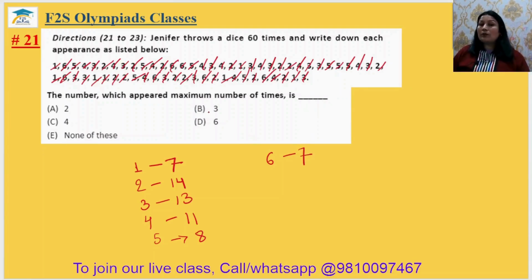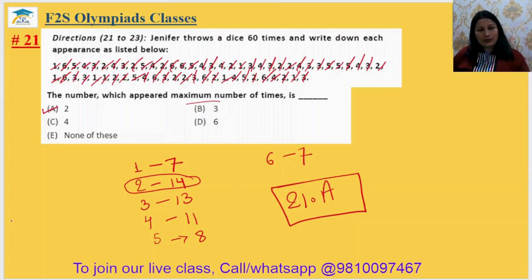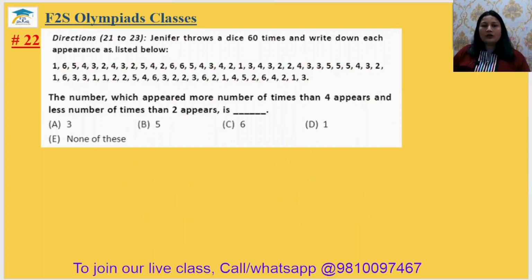ठीक है, तो which appeared maximum in number, तो here we can see 2 appeared maximum in number, option A. So 21 answer will be option A. First you have to just find the data, then you can find the answer. ठीक है, question number 21 to 23, same data is given.